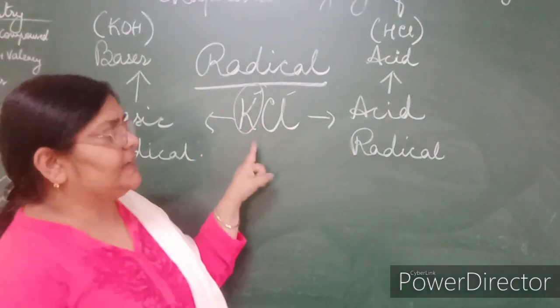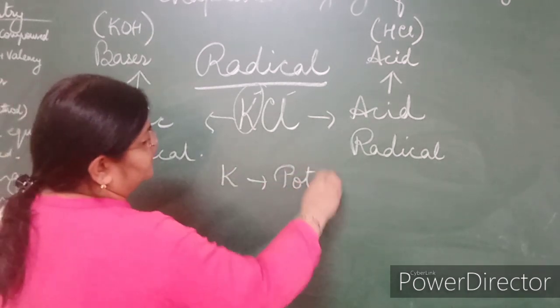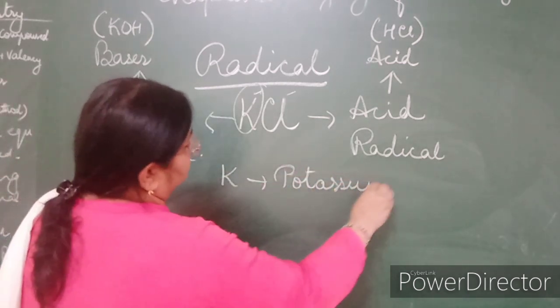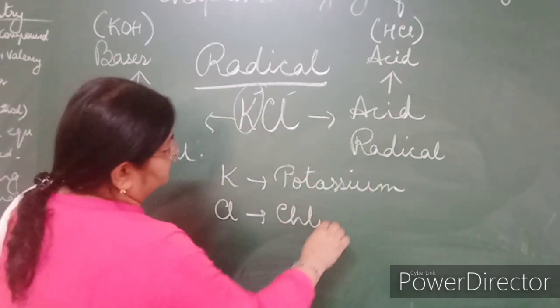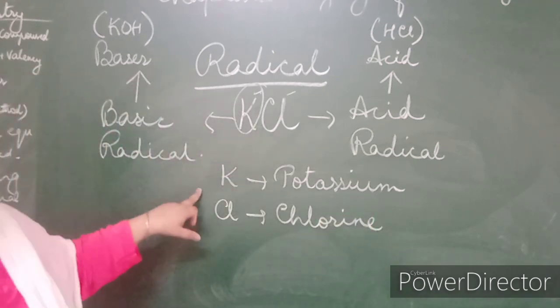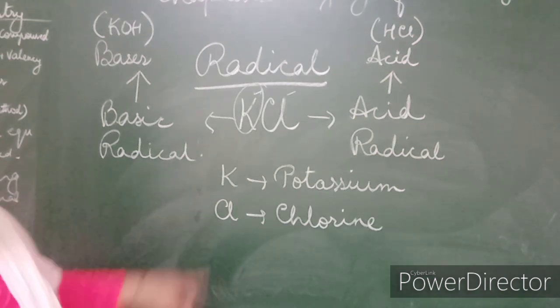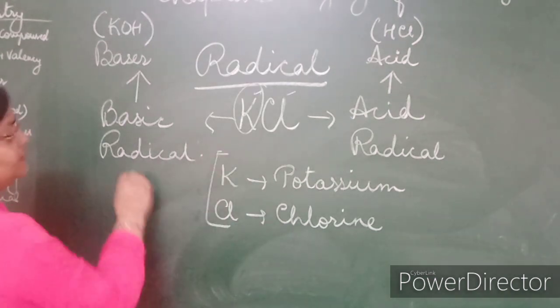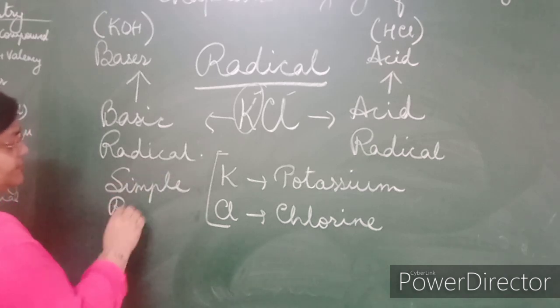Here the radicals that I talked about, K, potassium, and Cl, chlorine, both are made of only one kind of atom. Okay, so they are called simple radicals.